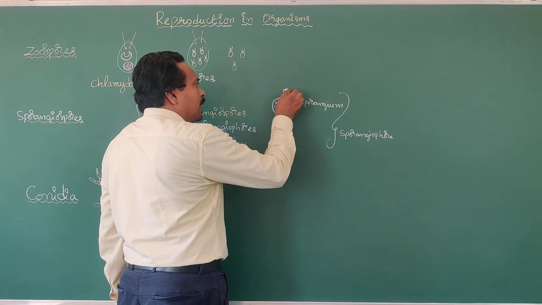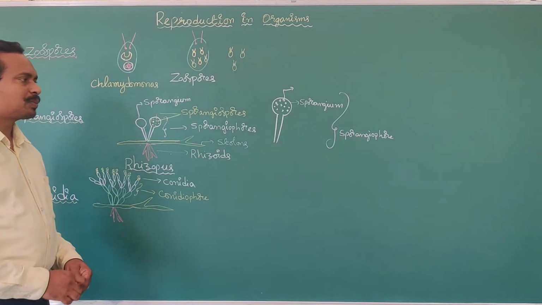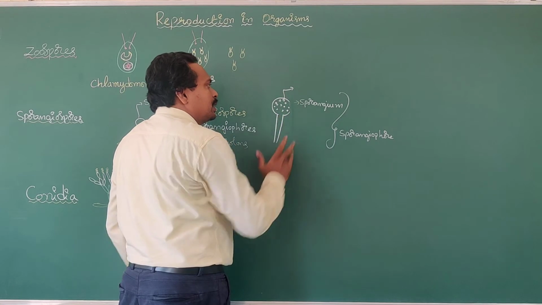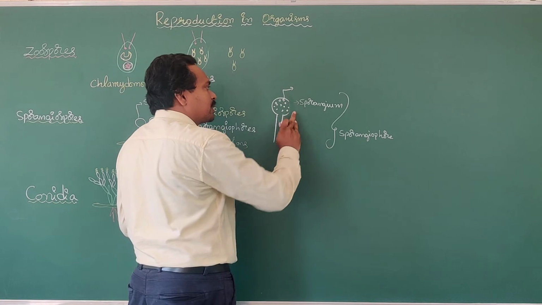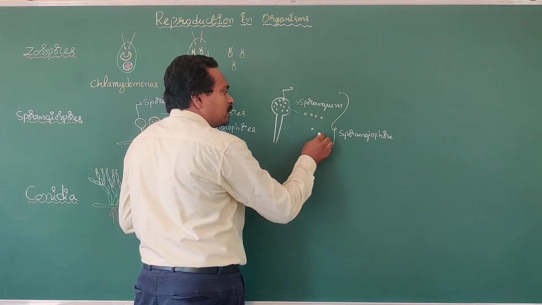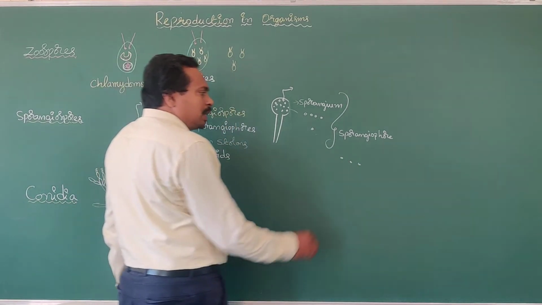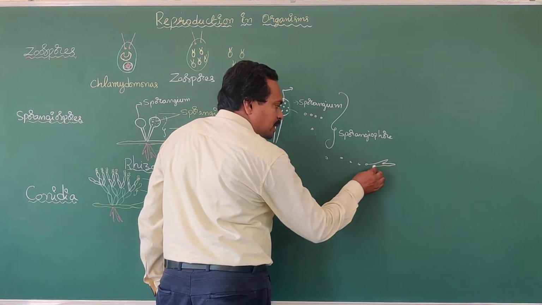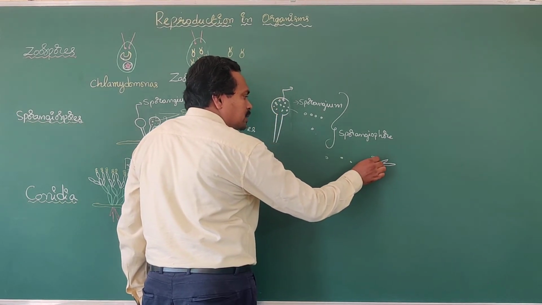These spores are known as sporangiospores. After the formation of sporangiospores, the wall of the sporangium is ruptured. After the rupturing of the sporangium wall, the sporangiospores are released into the surrounding environment. If favorable conditions are available, each sporangiospore germinates to give rise to a new individual fungus.